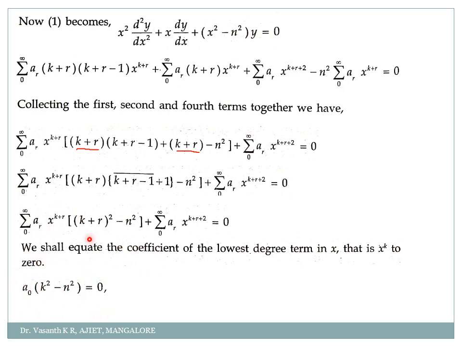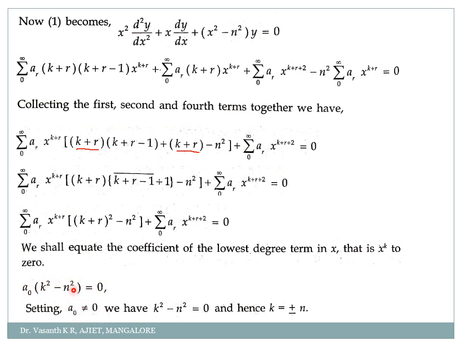So what will I get here? a naught into, if I take r equal to 0, I will get k square minus n square. Correct? So we are considering only the coefficient. Coefficient means whatever is multiplied to x power k, that is the coefficient. So what is multiplied to x power k here? a naught as well as (k plus r) the whole square minus n square, equal to 0.